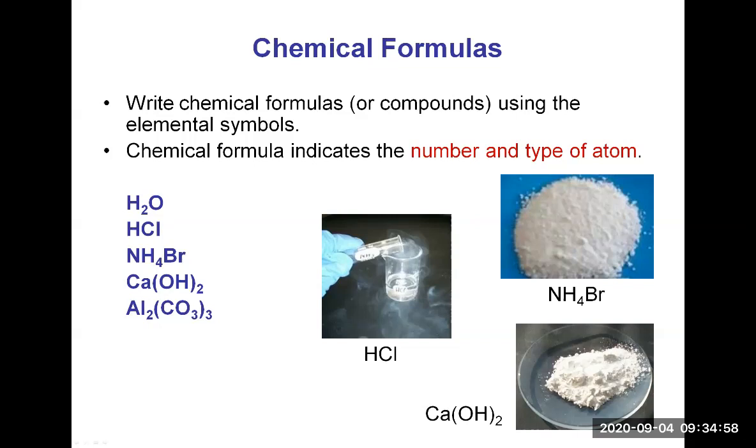And then Al2(CO3)3. So this compound is made of 2 aluminium atoms. And so we have 3 carbonates. And each carbonate has 1 carbon. So there are 3 carbon atoms in total. And then each carbonate has 3 oxygens, but there are 3 carbonates. So you do 3 times 3. It's 9 oxygen atoms in total in that formula.